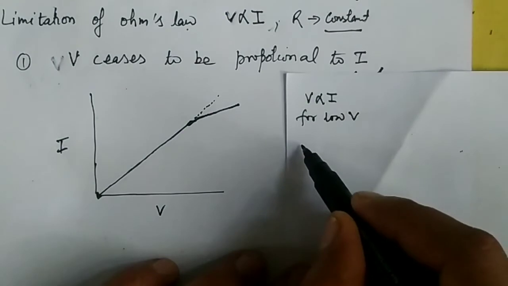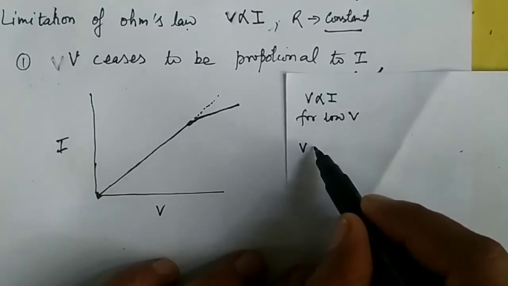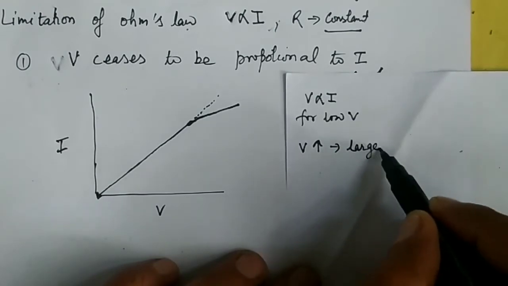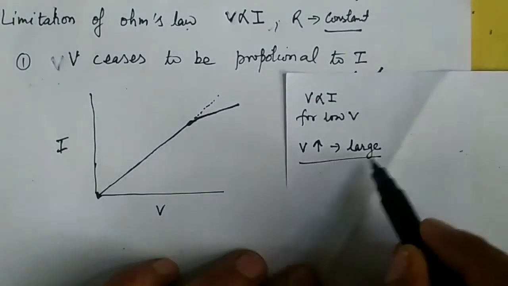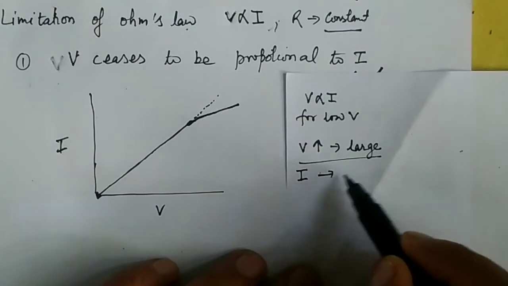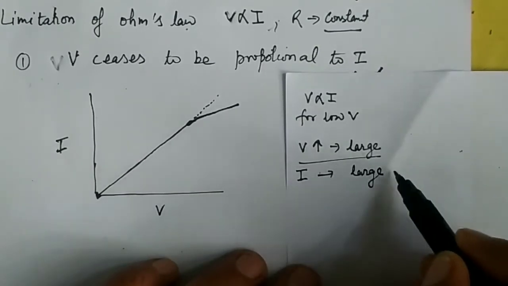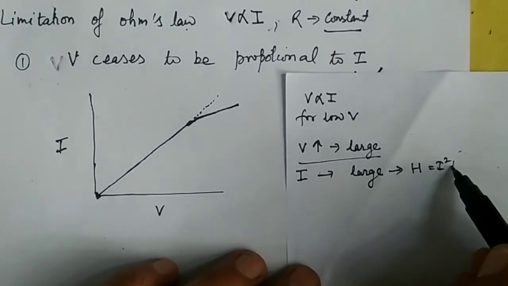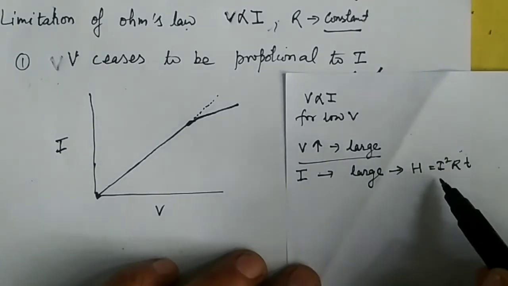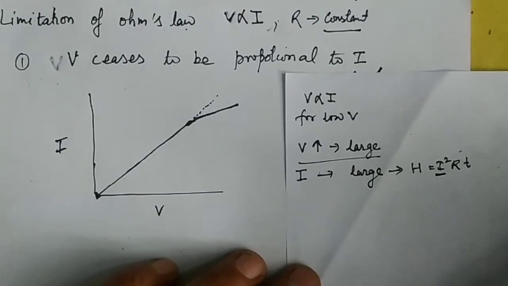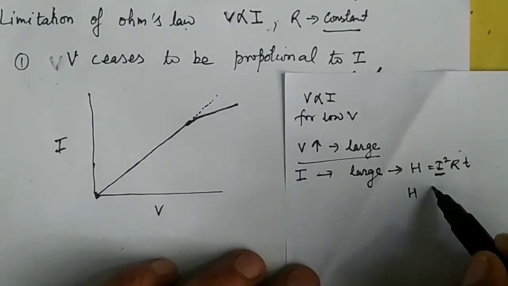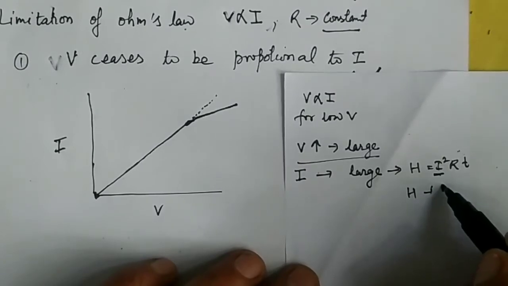But if the potential is increased and potential is large, if we increase the potential by a lot, then naturally the current will also become very large. If the current increases, according to Joule's law of heating, that is I square RT, the heat produced depends upon the current. So if the current increases, the heat produced also increases. The heat produced also becomes more or large.